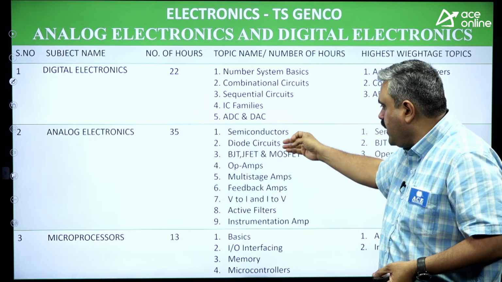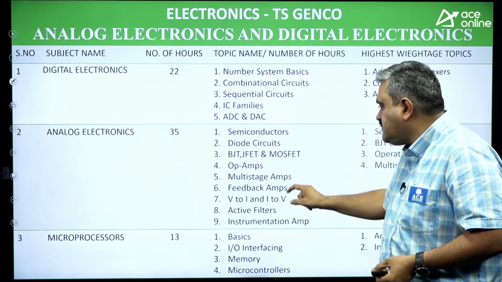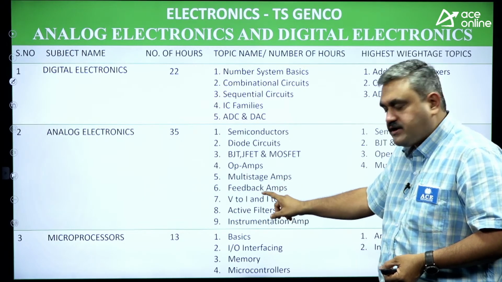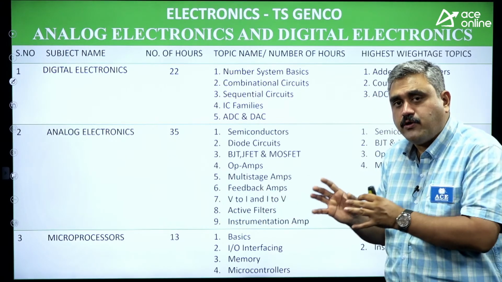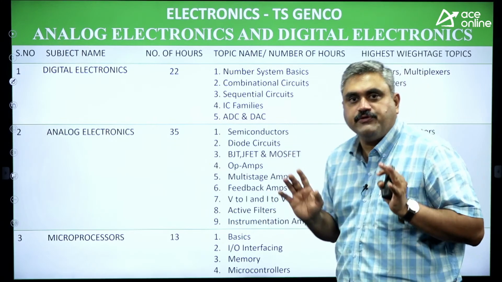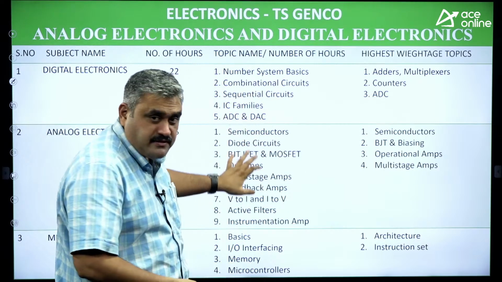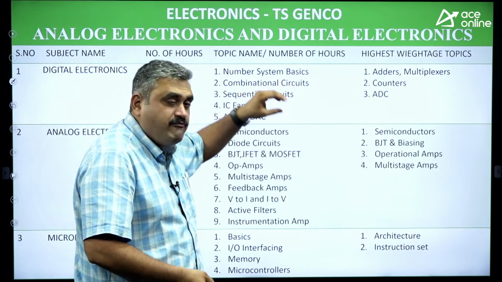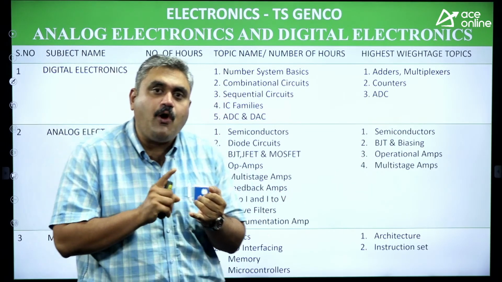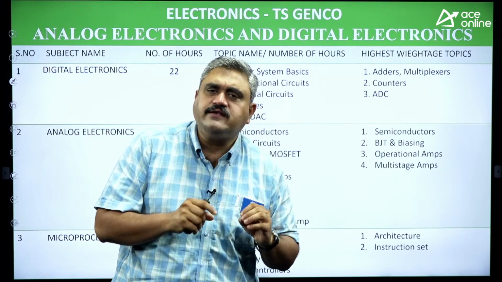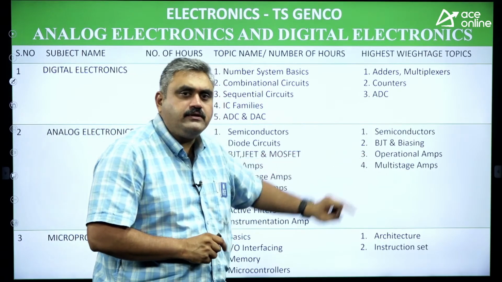Semiconductor devices, diodes, BJT, JFET and MOSFET, operational amplifiers, very important, multi-stage amplifiers, feedback amplifiers, converters, voltage to current and current to voltage, active filters, meaning a filter circuit followed by an op-amp, and instrumentation amplifier. From this also you can pick these important things. You have to cover this, don't leave anything. Once you cover, when you do your revision, give priority to these areas. One question you can expect from operational amplifiers. Not only in this, in any exam, one question from ideal op-amps is pakka. So that is one area where you can concentrate.